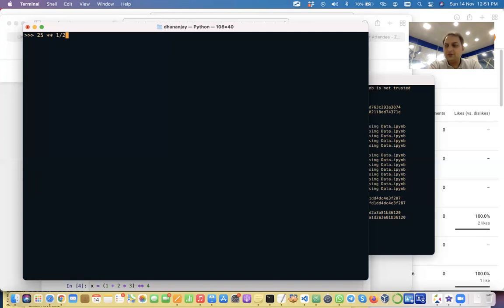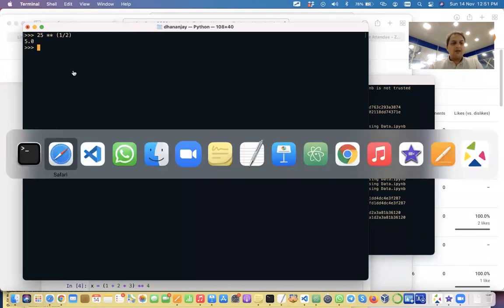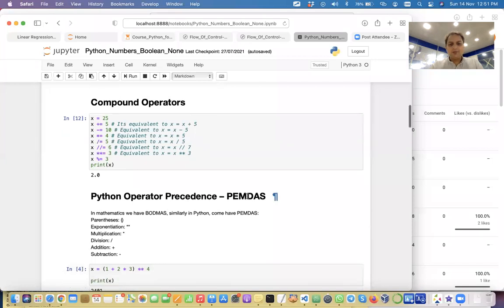Because first it will do the power with 1, then it will square it. Excellent. So that's where precedence comes in. We'll have to put it in brackets. Yes, we can put it in parentheses. Good. So I think you guys are aware of this. If we do it in parentheses, parentheses has the highest priority. PEMDAS is what you can use, and this has the highest priority for this thing, right?